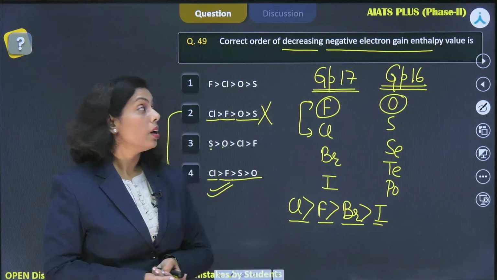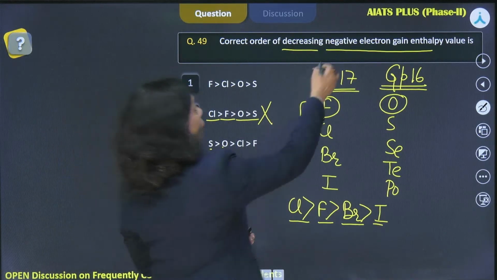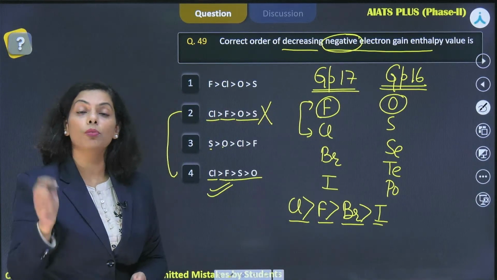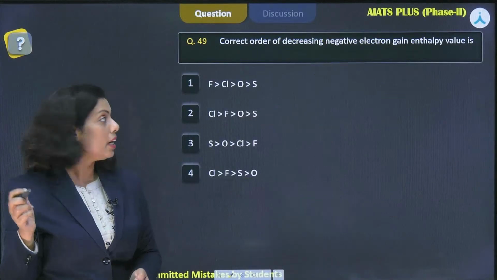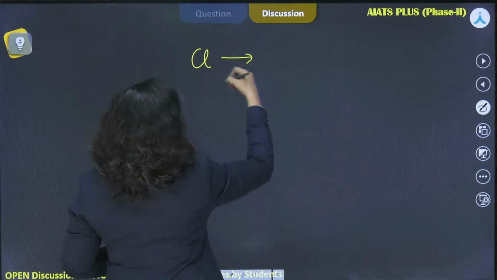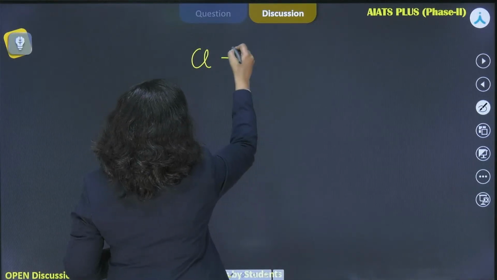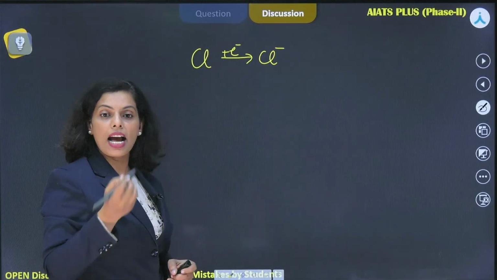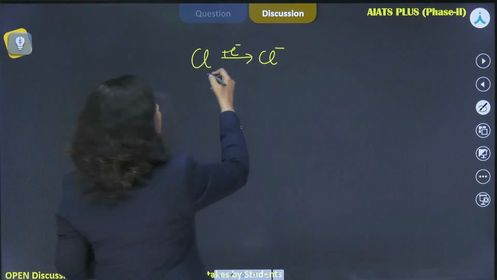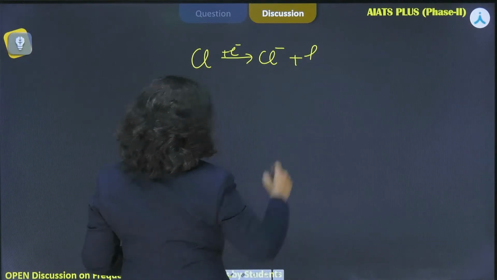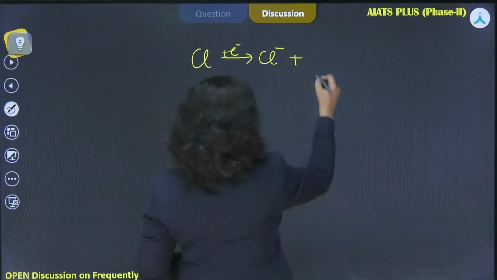Done? And definitely this term is very important, negative electron gain enthalpy, because this represents that the process is going on and this process is exothermic. While you are adding an electron, suppose you have chlorine and you are adding an electron to it to form chloride ion, a negatively charged ion. So in this case, there is a release of energy. Energy I'll be writing, not heat exactly, energy.